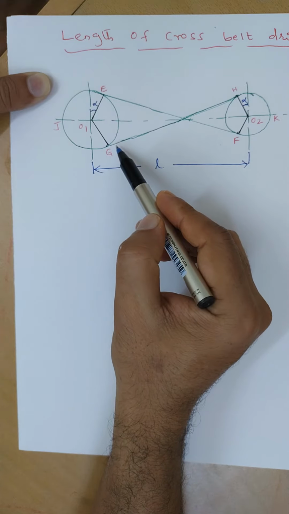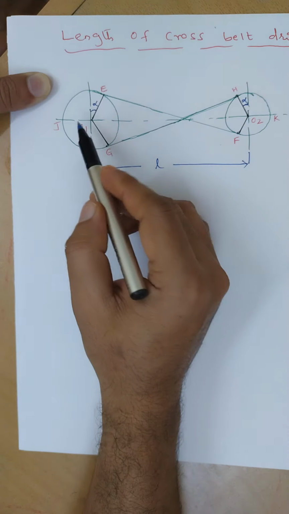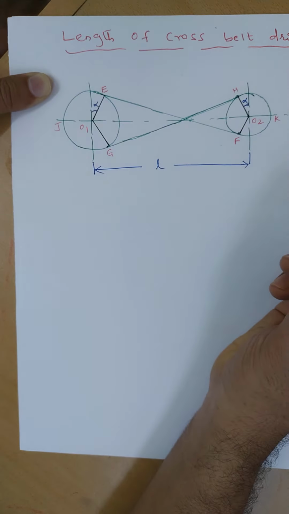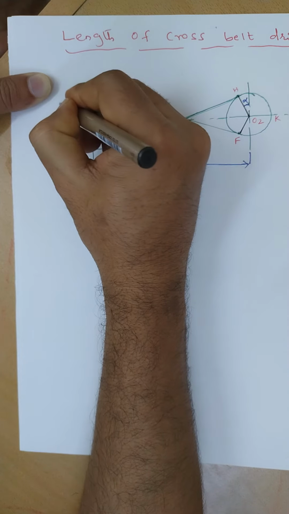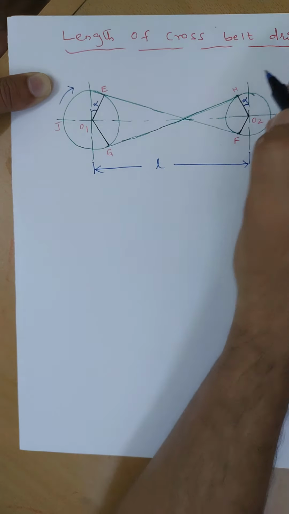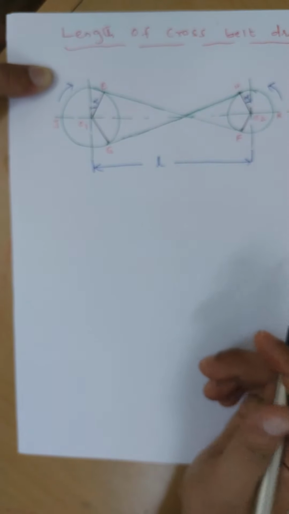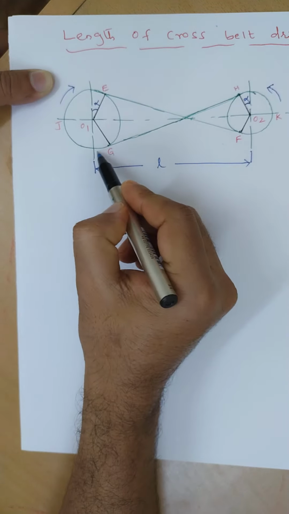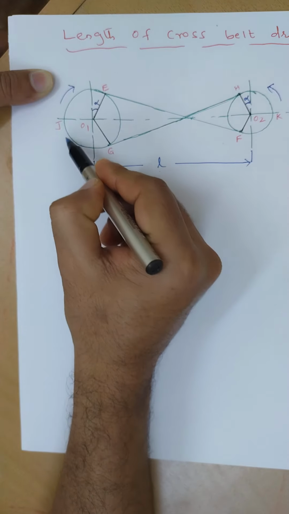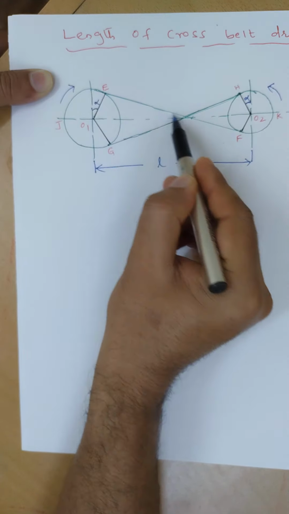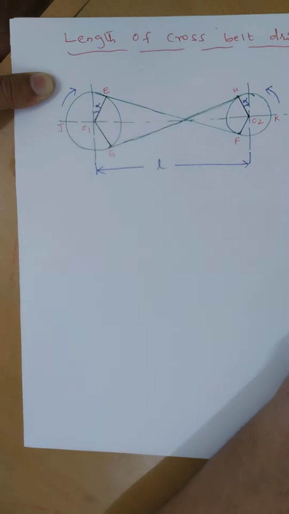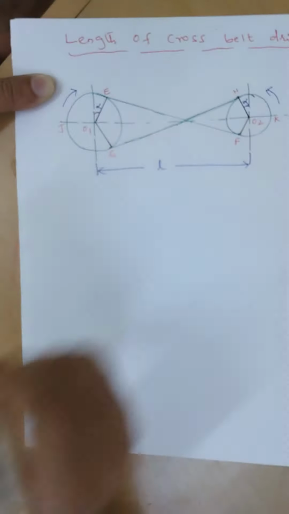If this is the case, both the bigger pulley and the smaller pulley rotate in opposite directions. It means if the bigger pulley rotates in clockwise direction, the smaller pulley rotates in counterclockwise, anti-clockwise direction. Suppose the belt starts from here, it crosses here and comes in this way, and it moves onto the smaller pulley, then crosses again in this way. This is how the cross belt drive is constructed.